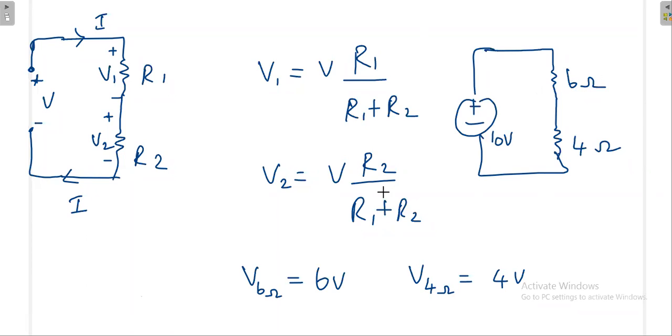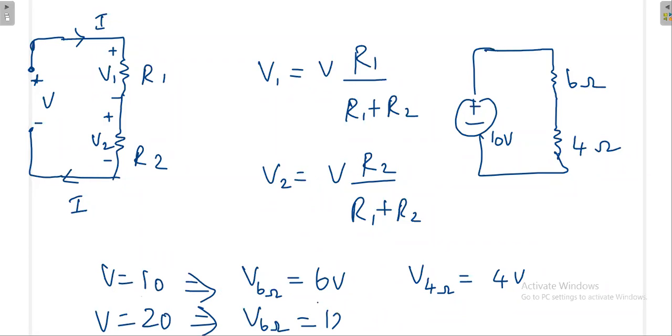Here this is 6 volt, here this is 4 volt. So it will be distributed proportionally. If my source is 10 volt, it is distributed like this. If my source is 20 volt, then it will be distributed like this: 12 volt, and this will be 8 volt. This is the voltage division principle.